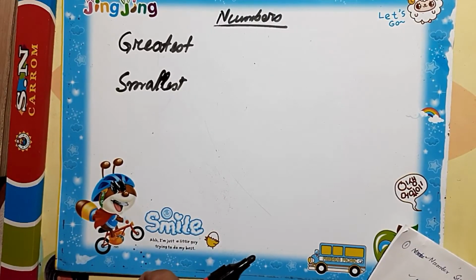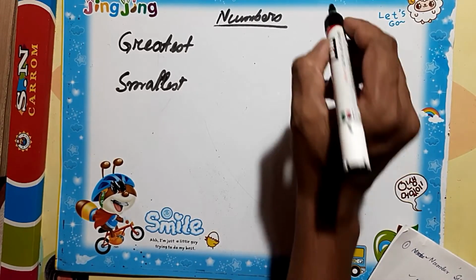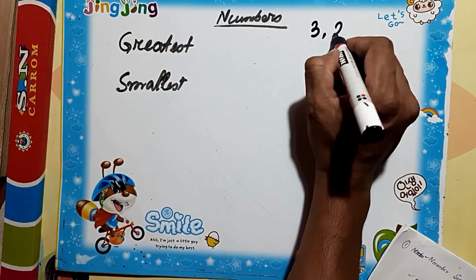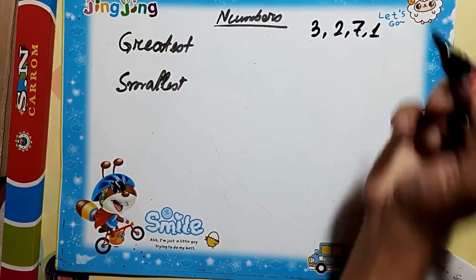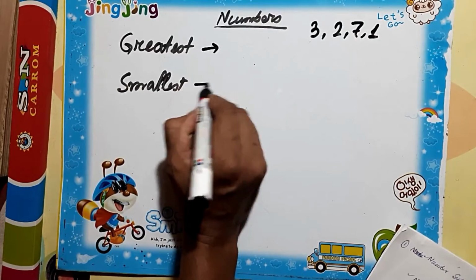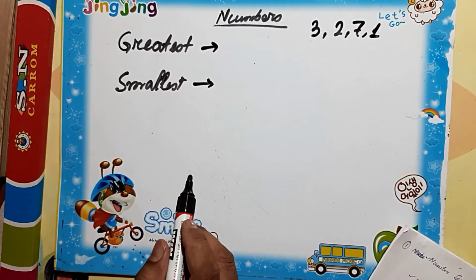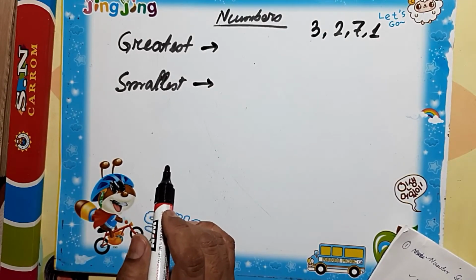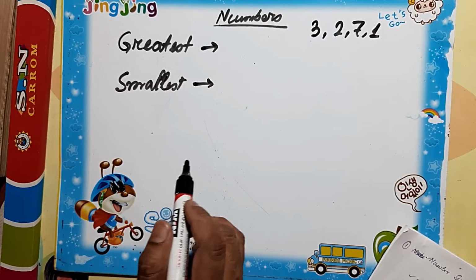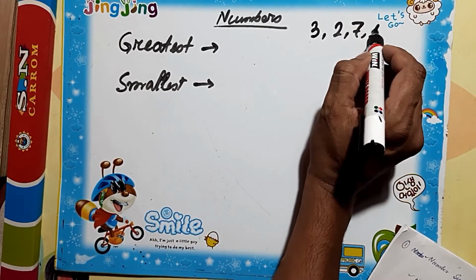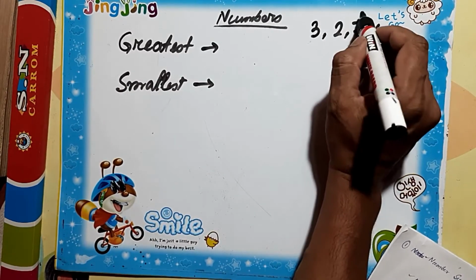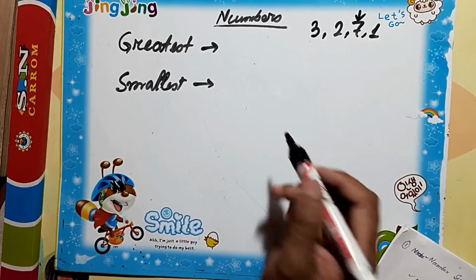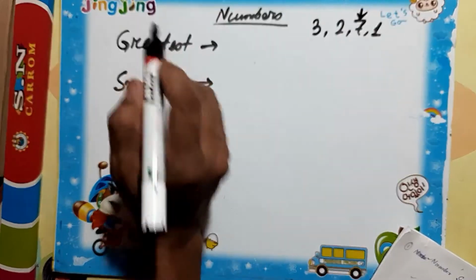Now we will find the greatest and smallest number with some digits. If we have 4 digits 3, 2, 7 and 1, what will be the greatest number and what will be the smallest number from these digits? We always have to find the bigger digit first. So 7 is the biggest, so it goes in the highest place.